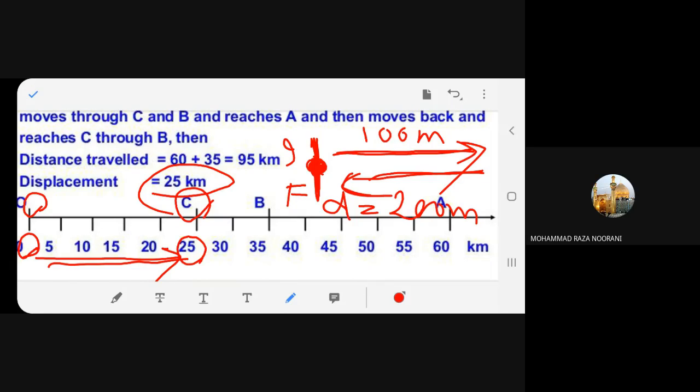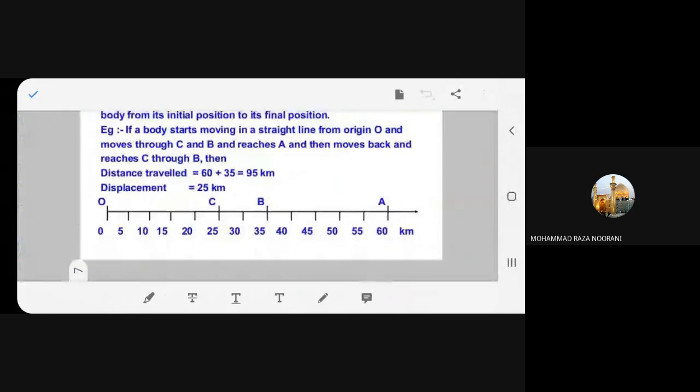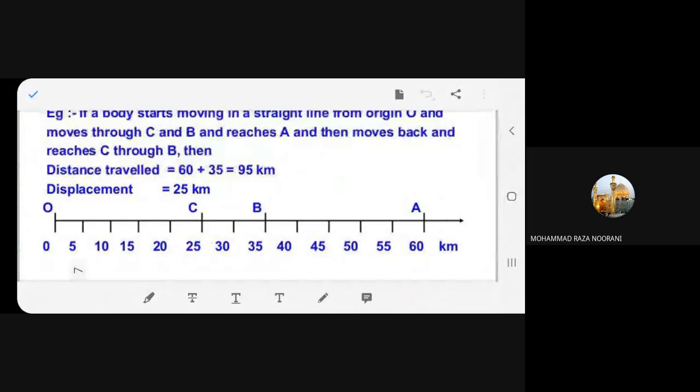So what is the displacement? It is zero because the initial and the final are the same. Understood now? This is what I wanted to check. I hope you have understood the difference between distance and displacement.